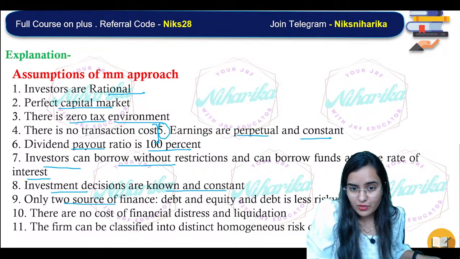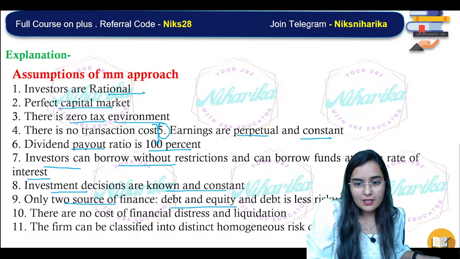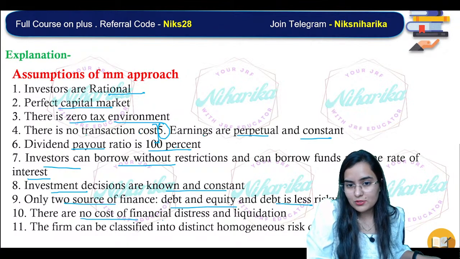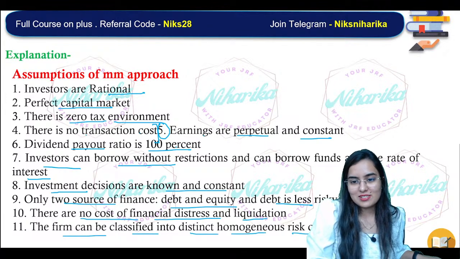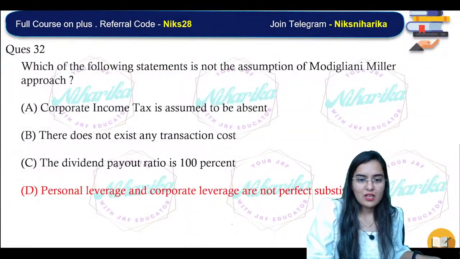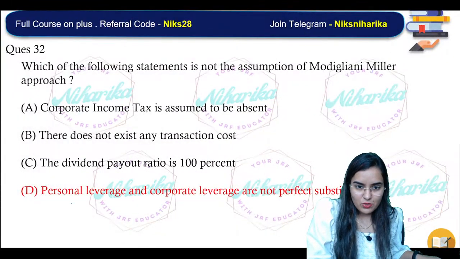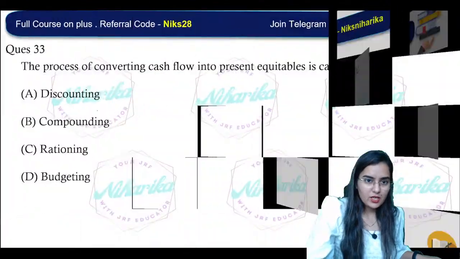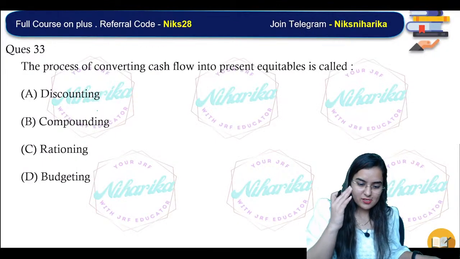There are two sources of finance, debt and equity, and debt is less risky. There is no cost of financial distress, and liquidity, the firms can be classified into distinct homogeneous risk classes. So we have never even talked about any personal leverage or corporate leverage, जबकि ये all 3 points थे. So everyone, please just revise.